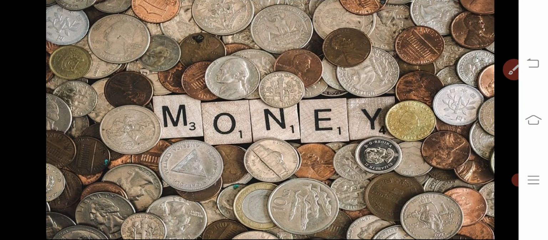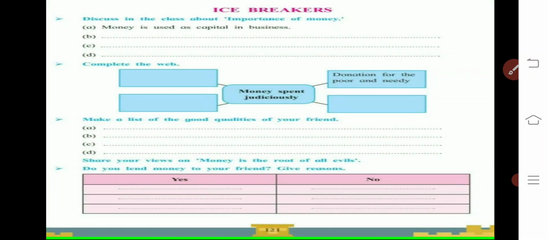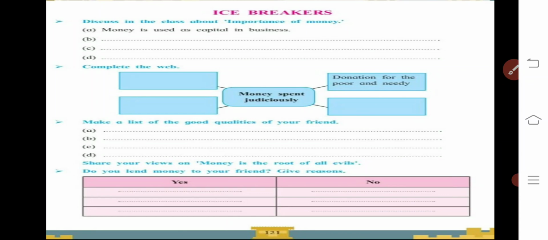Students, by this image you could understand, we are going to deal with the poem 2.6 Money. First of all, we will discuss icebreakers. So be ready with your textbooks. Discuss in class about importance of money.